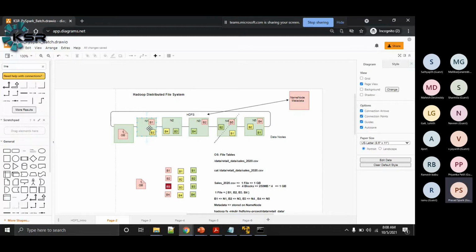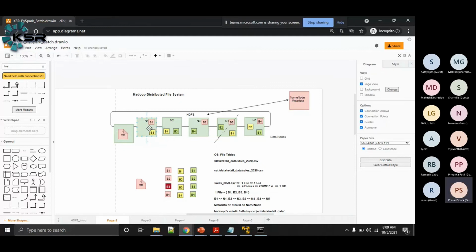The other 32 GB I can use as containers to run the Hadoop jobs. Now each container size is, let's say, 1 GB. So 32 divided by 1, I can get 32 containers. With 32 containers, at a time I can run 32 tasks on one data node.